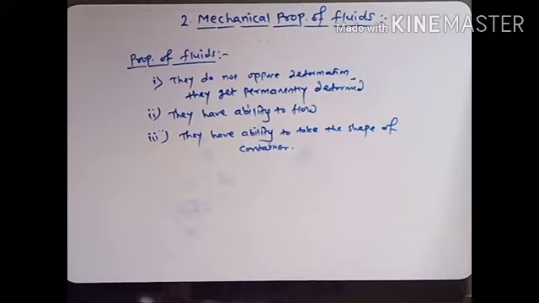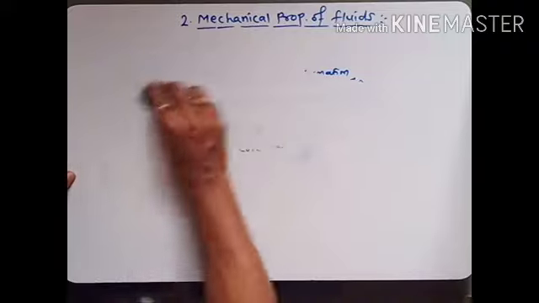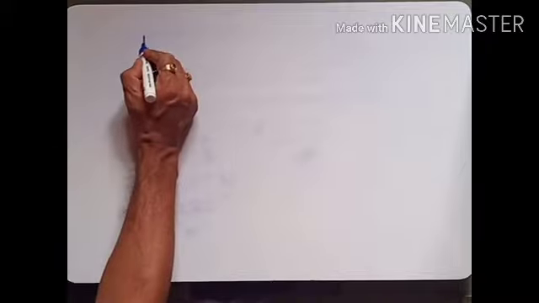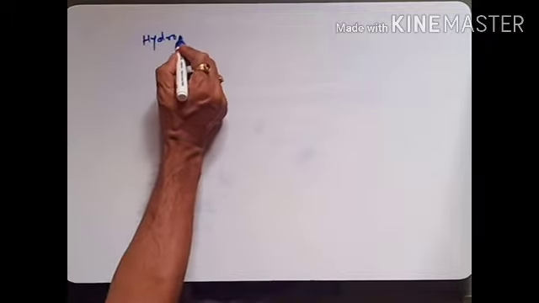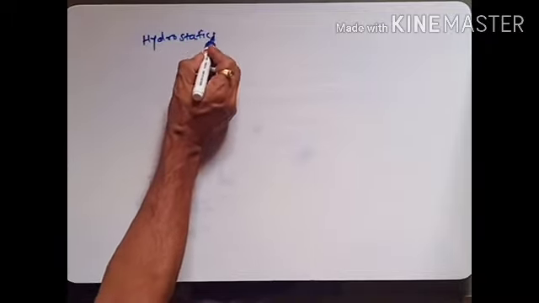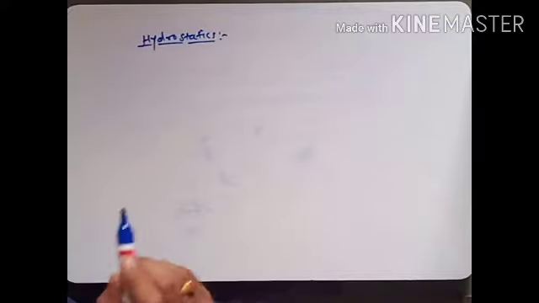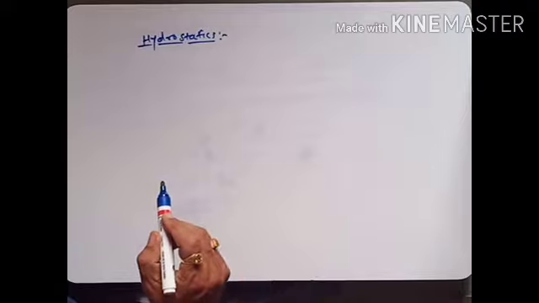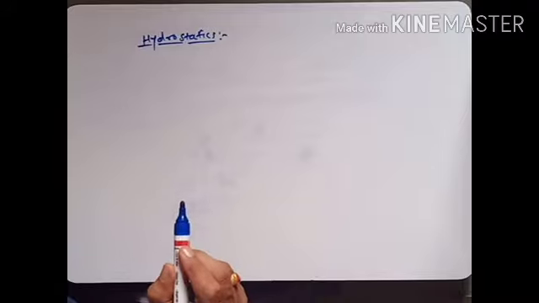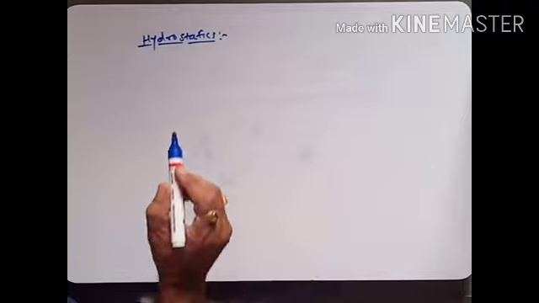Now we will see the next one, hydrostatics. See here, what is meant by hydrostatics? This is the branch of physics which deals with the properties of fluids at rest. It is called hydrostatics.